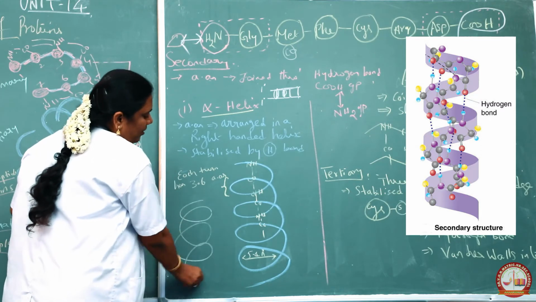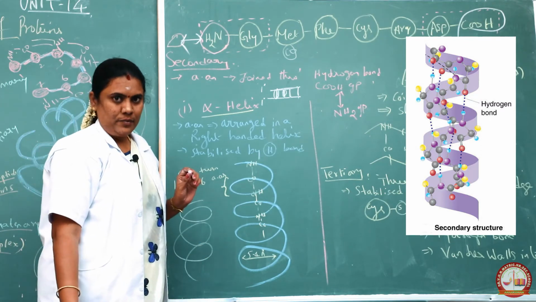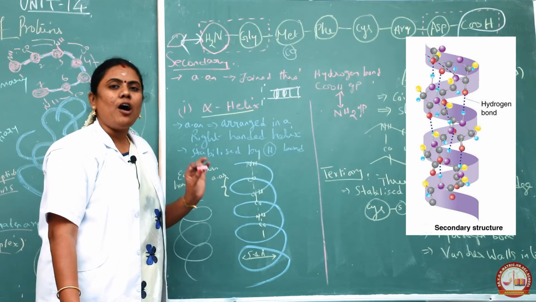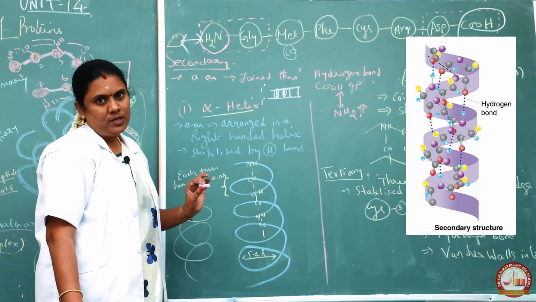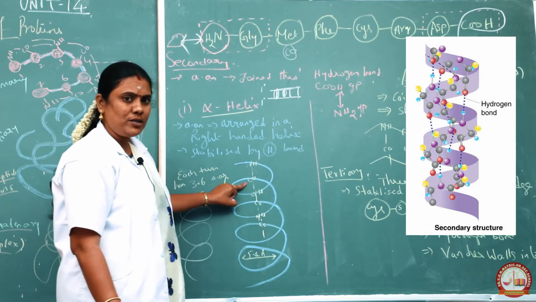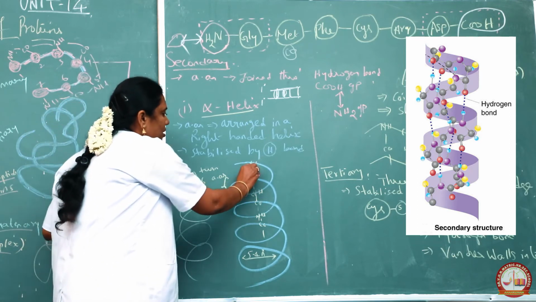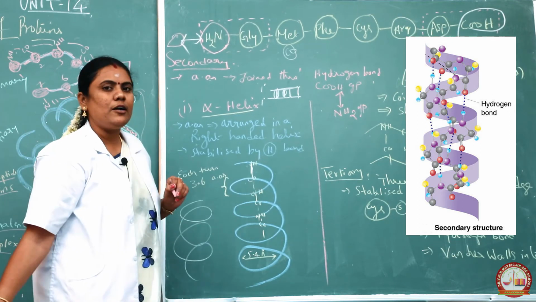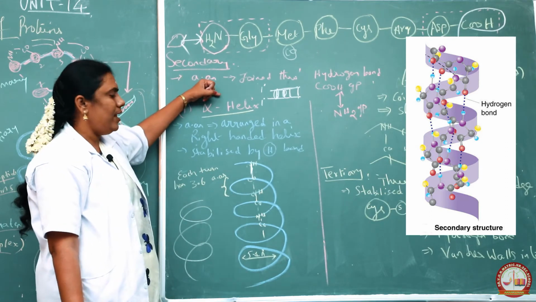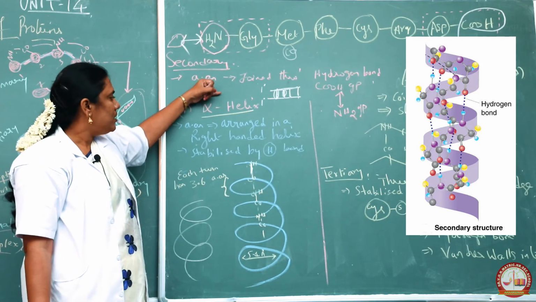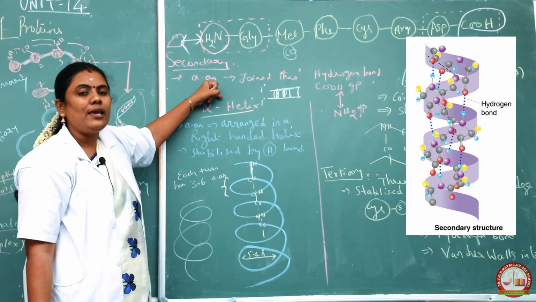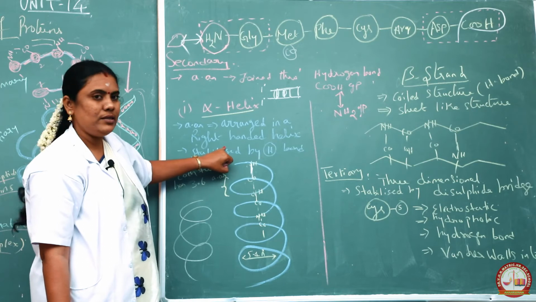Madam, இந்த மாதிரி வராதா? No, it will not occur. It occurs only in the right handed form. Why? Due to the formation of peptide bond. So இங்க ஒரு அமினோ ஆசிடோட அமினோ குரூப்பும் இந்த ஹெலிக்ஸ்ல இருக்கிற கார்பாக்சில் குரூப்பும் சேரணும்னா ஒரு பாண்ட் தேவை. அந்த பாண்டுக்கு பேர் தான் it is said to be the hydrogen bond. So the alpha helix, the secondary structure, is mainly formed by the arrangement of amino acid in the right-handed helix bond.